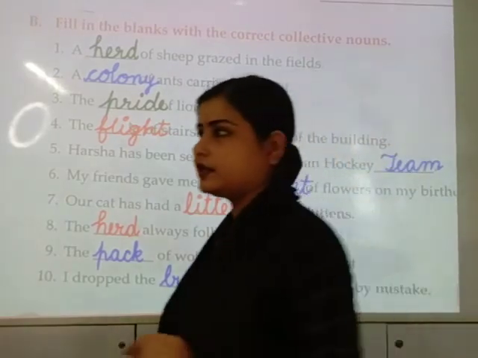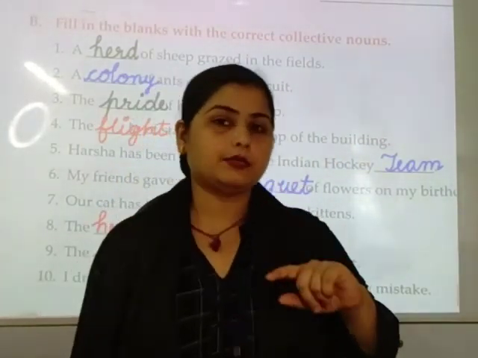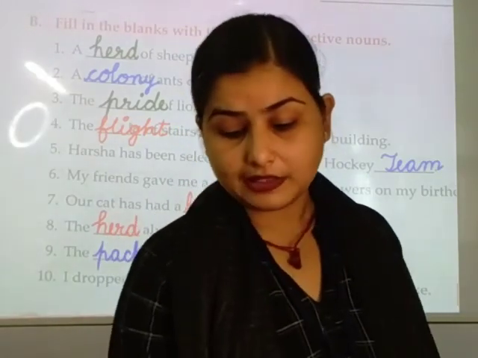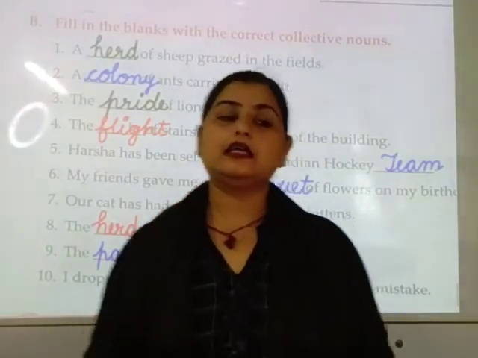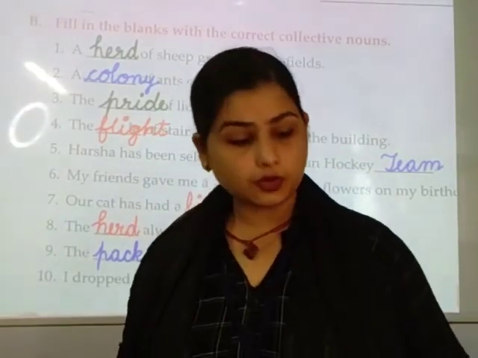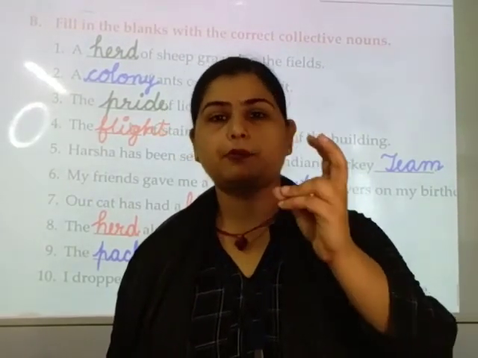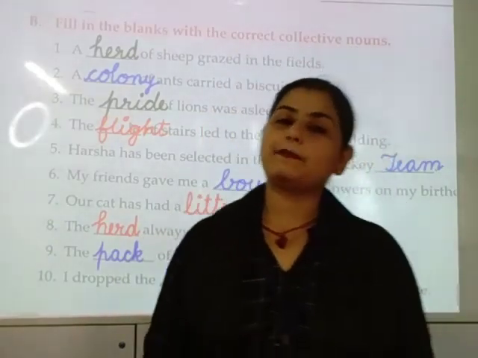What did we learn in the chapter? We learned how nouns can be common, how nouns can be proper, and what we say when they are in a group. So we have learnt common noun, proper noun and collective noun in this chapter.